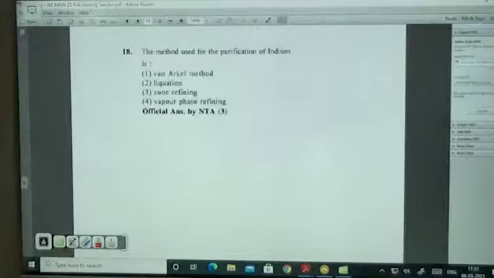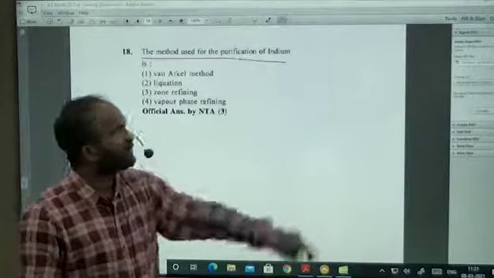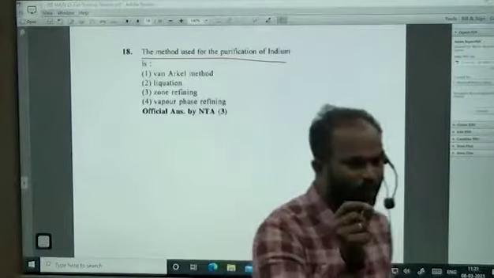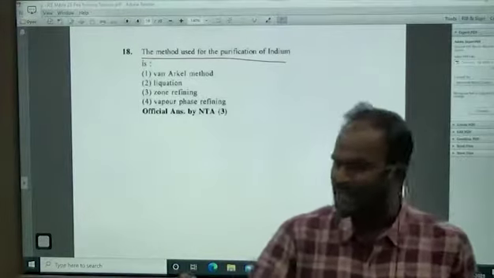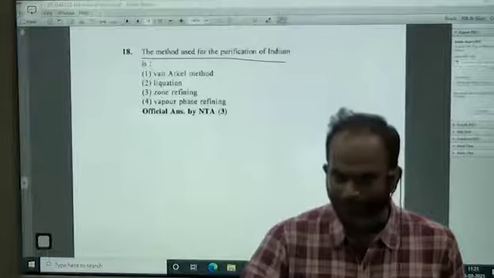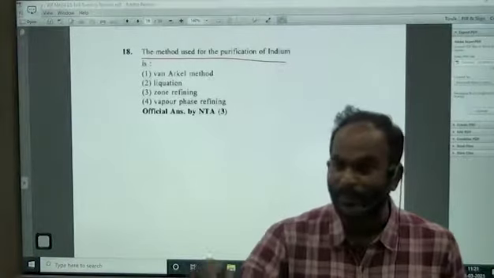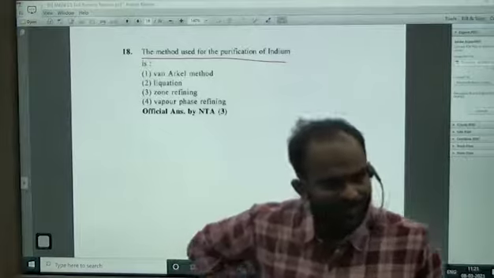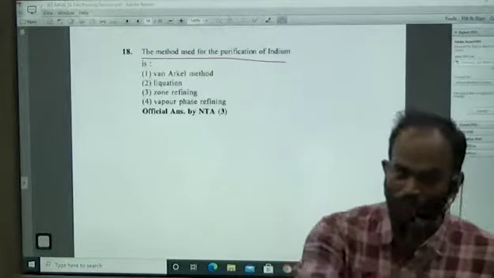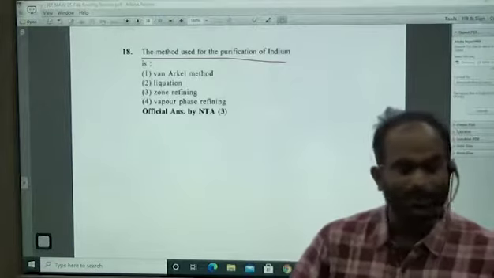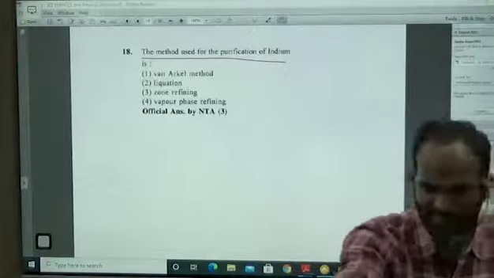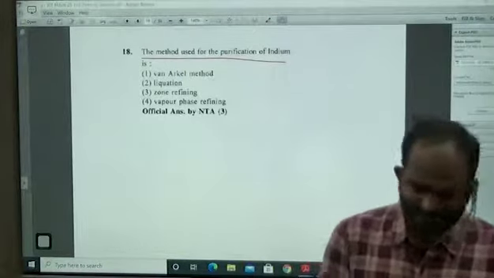Look at this. The method which is used for the purification of indium, not only indium, if you remember, we mentioned one small point at the time, that is tin, silicon, boron, gallium, indium. All these are going to be prepared by which method? Zone refining. And we mentioned that for zone refining there is one more shortcut to remember. That is, they can all be used as semiconductors. And most of them are metalloids. Remember this. That's why they can be prepared this way.